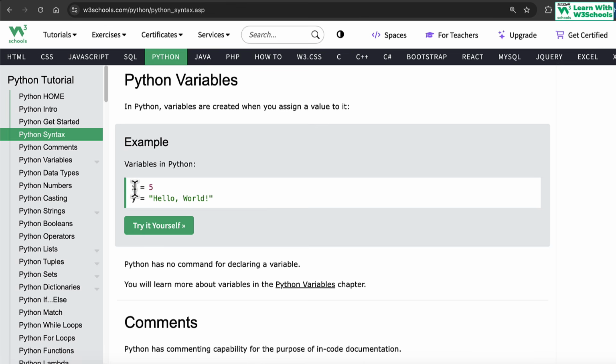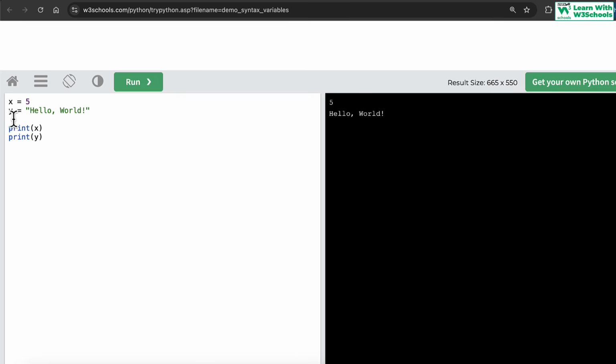By variable, I mean variables that store some value, which you can then use later on. If you execute the code, what's happening here is that we've created a variable. It's like a container. It holds the value 5. When you create a variable, memory is allocated, and inside that memory the value 5 is